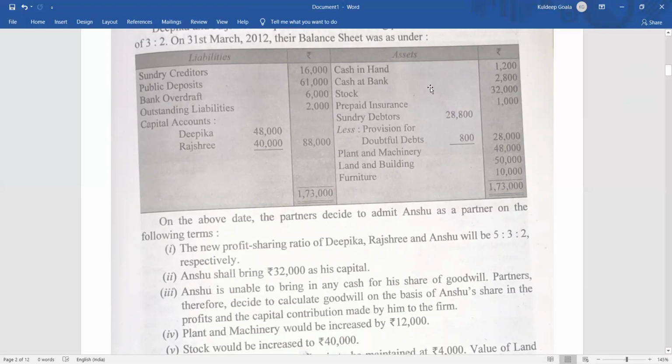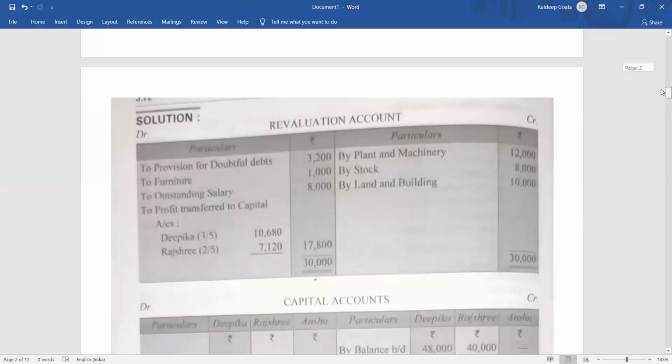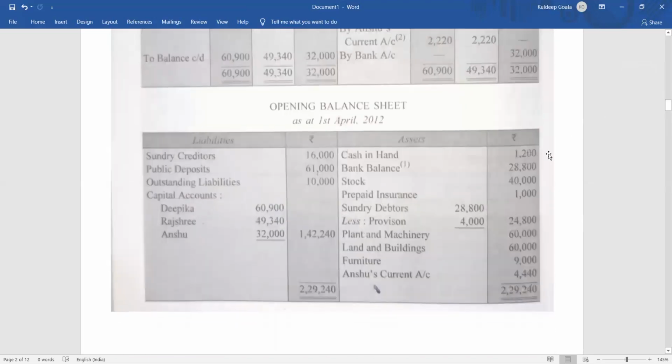Okay, so what is going to be the balance? 32,000 plus 2,800, that is 34,800, minus 6,000, it is coming 28,800 rupees. Clear? Stock we already showed, it was 32,000 and it has increased by 8,000. Now it is how much? 40,000. Prepaid insurance no change, 1,000. Sundry debtor we have made a provision of 4,000. So 28,800 minus 4,000, it is coming 24,800.